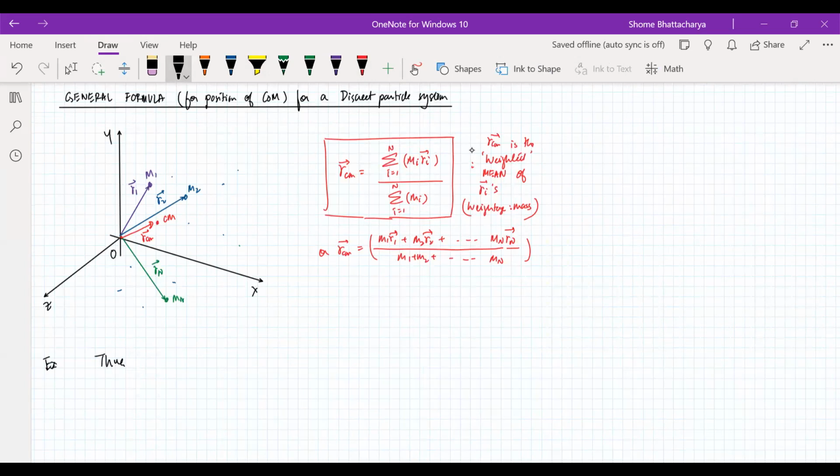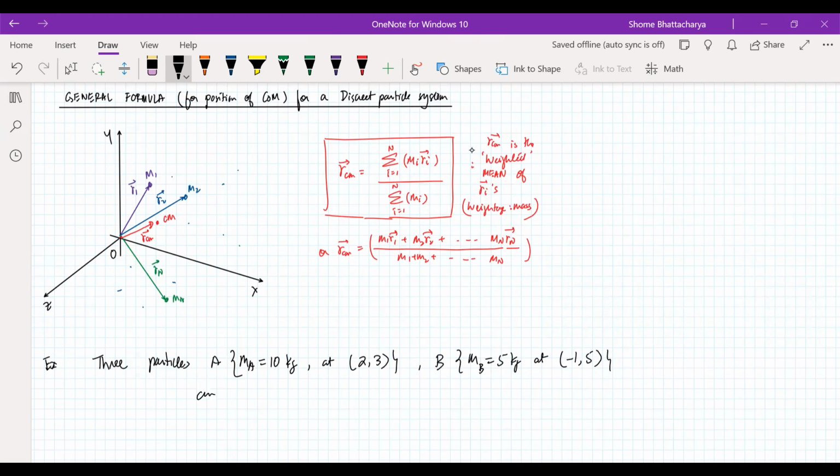So we have 3 particles. A, which is of mass 10 kilograms at some position; B, which is of mass 5 kilograms, located at some position; and C, which is of unknown mass at some position.